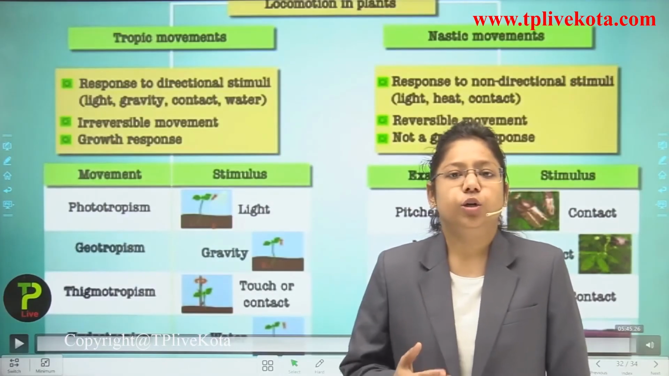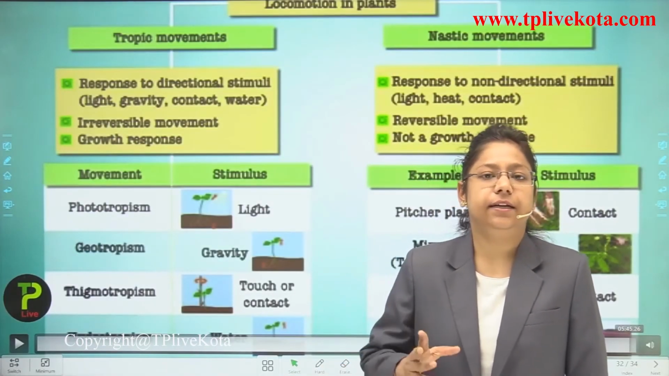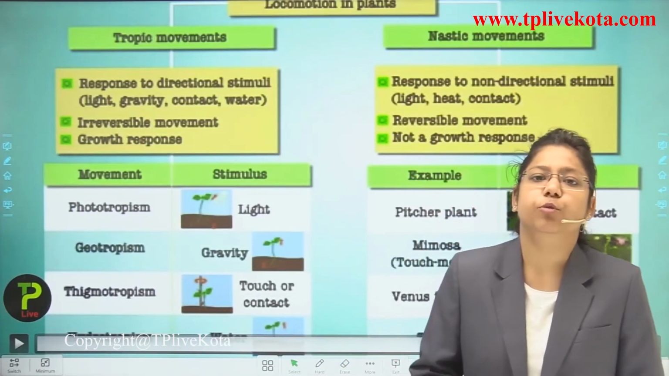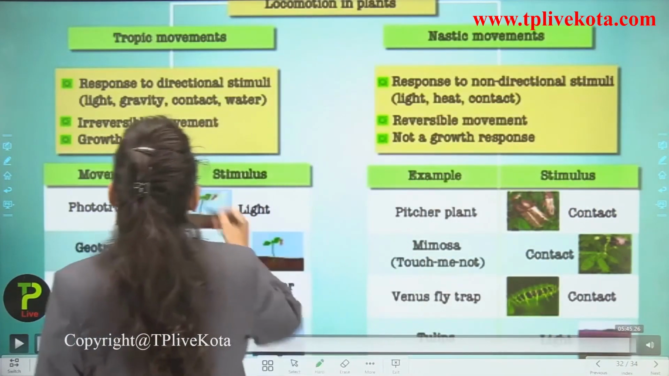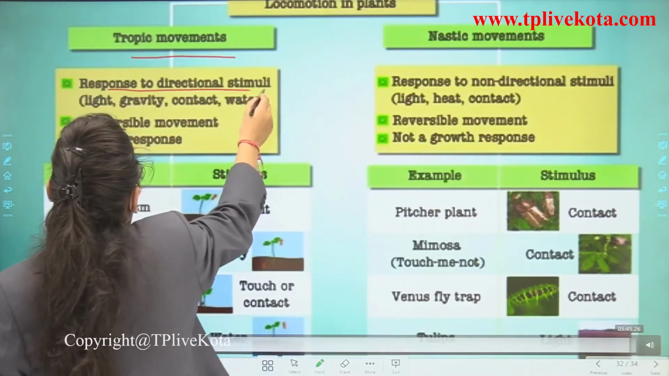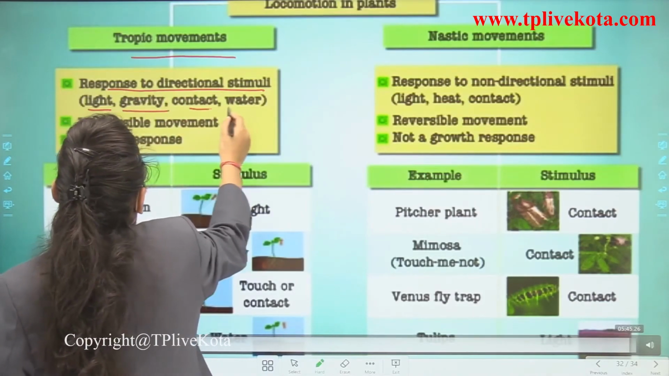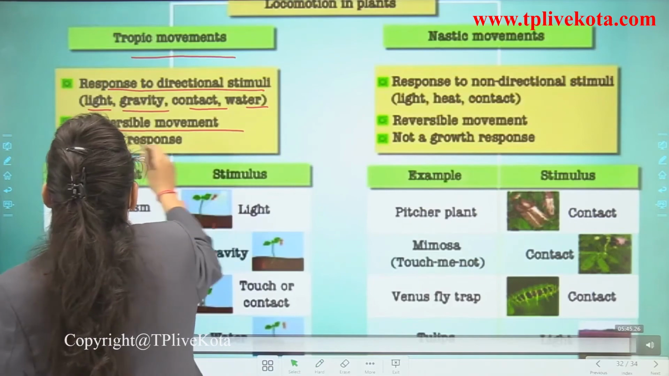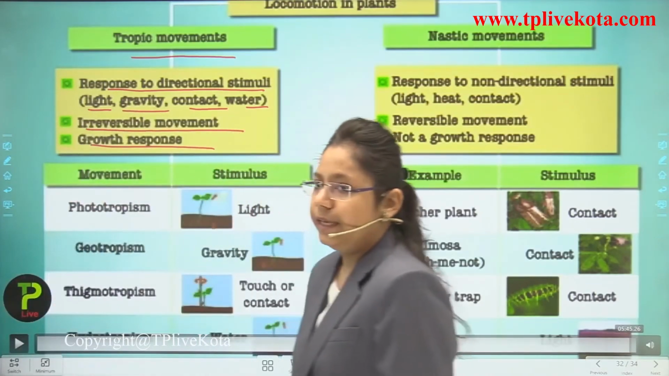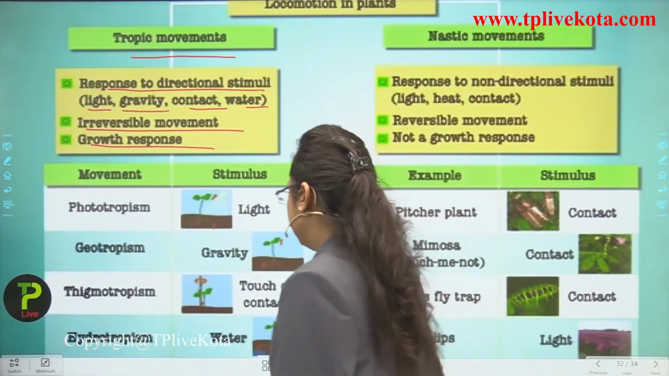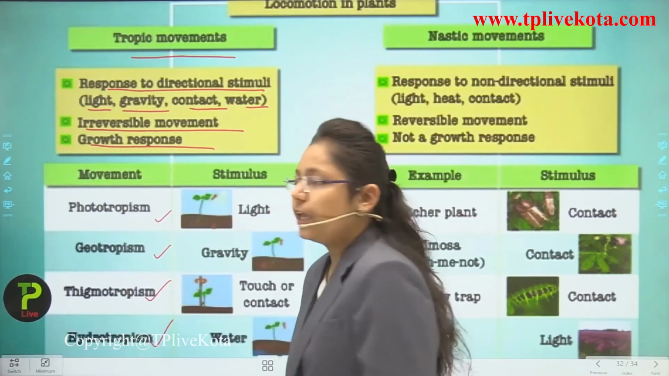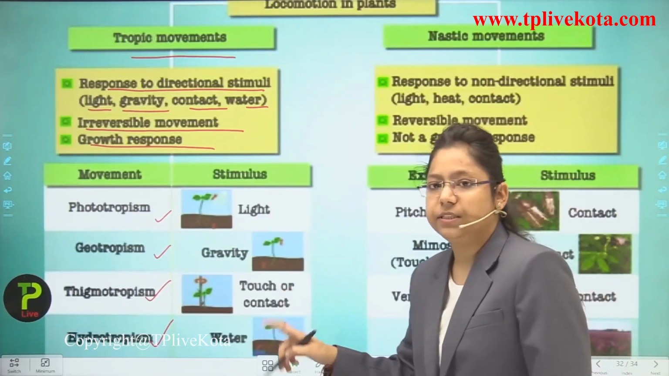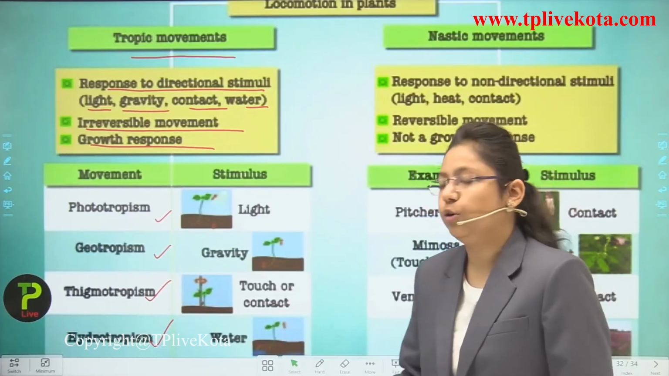Okay, so students, let us just revise how the nastic movements and the tropic movements occur inside a particular plant. If we talk about the tropic movements, they are responses to directional stimuli like light, gravity, contact and water, irreversible movements and growth responses. So you can see here phototropism, geotropism, thigmotropism, hydrotropism. Photo means light, geo means gravity, thigmo means touch, and hydro means water.